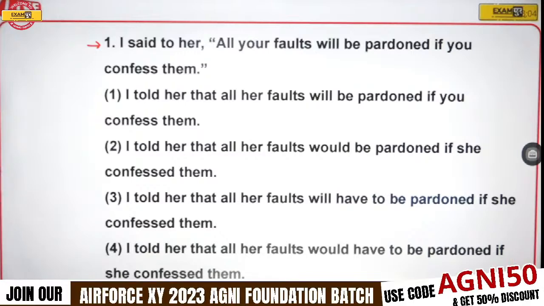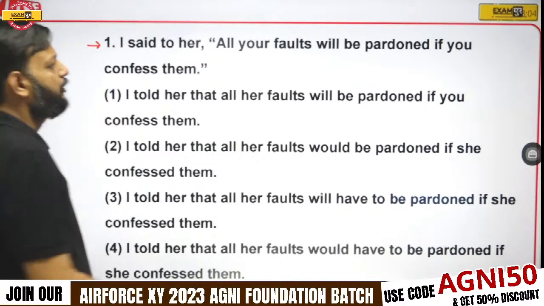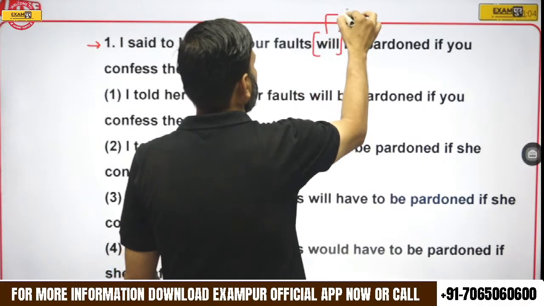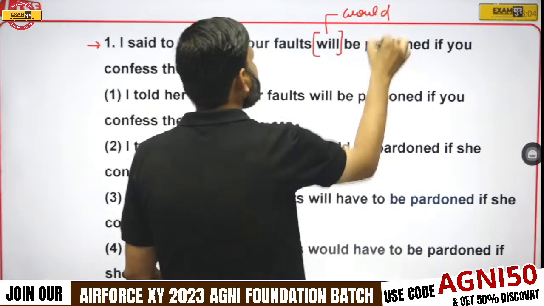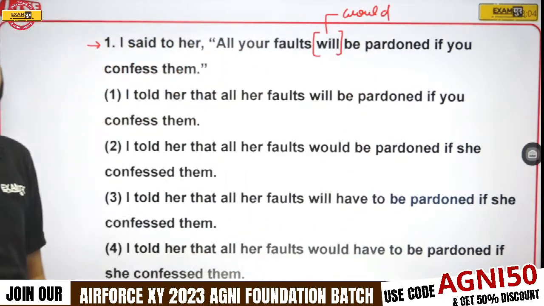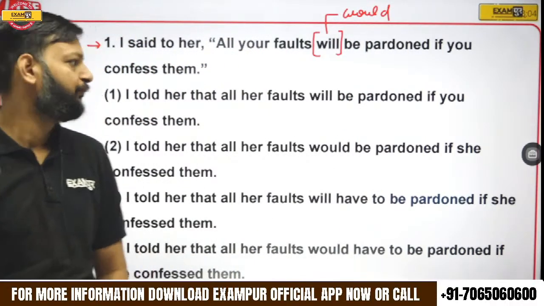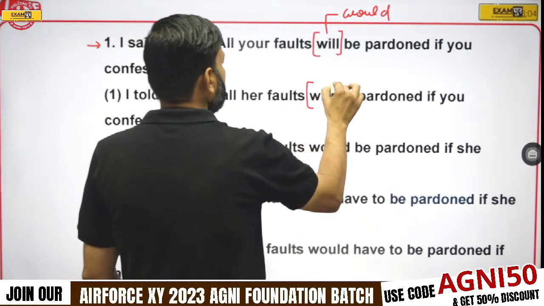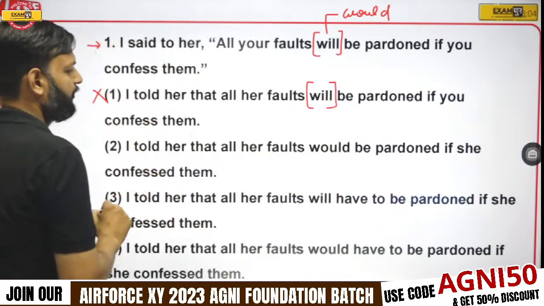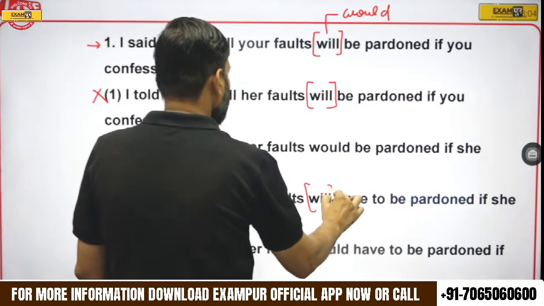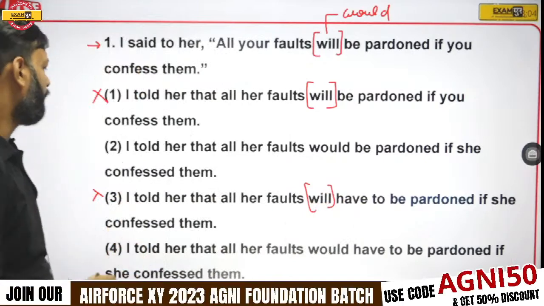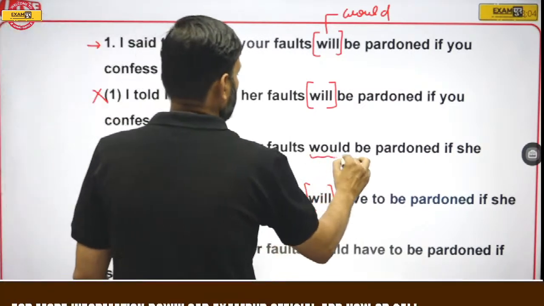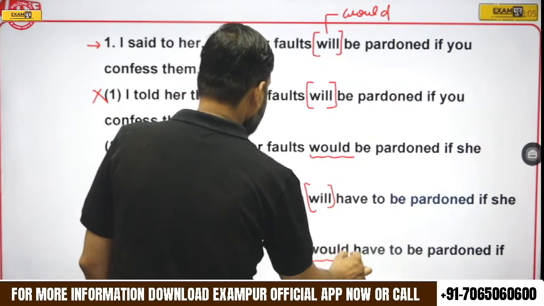See, the very simple way is to change will into would. Because when we change a direct sentence into indirect, will becomes would. So we have to look for would. This sentence has will, eliminate this option. This sentence has will, eliminate this option. Now we have two options which have would, option number 3 and option number 4.